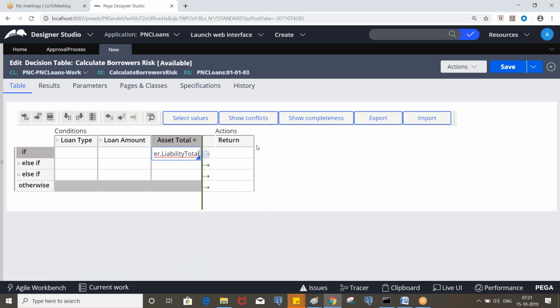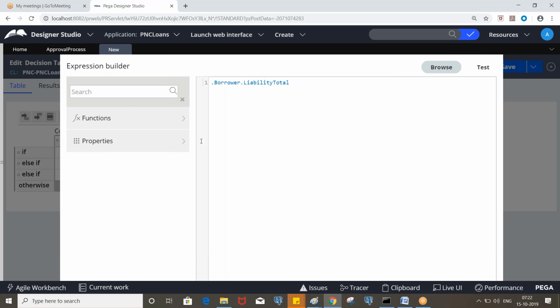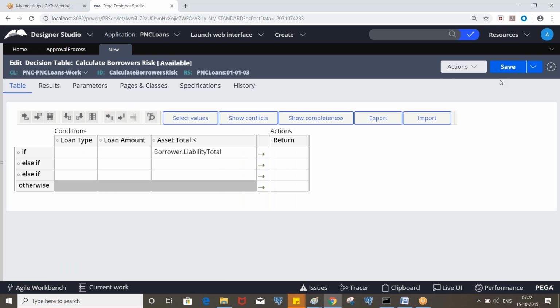If you want to build some expression, or ignore the case sometimes, we can use the expression builder, and also to specify the properties, it will show the whole hierarchy. But you can also put dot borrower dot liability total and save it to check whether this is a valid property.